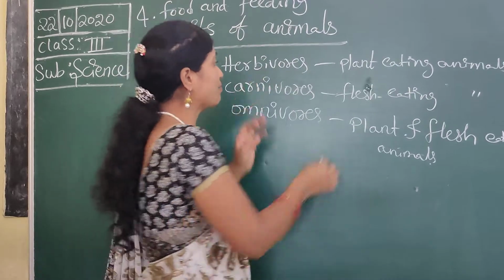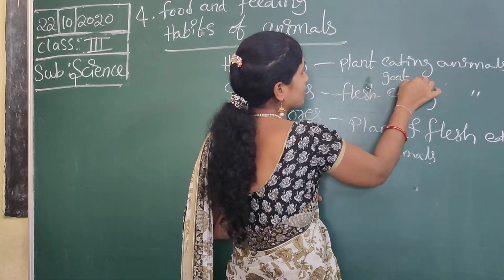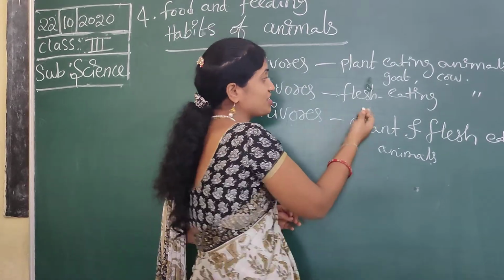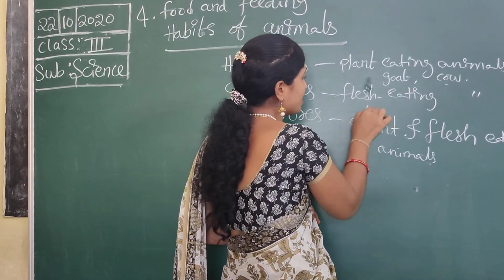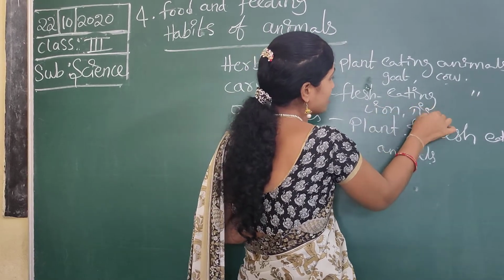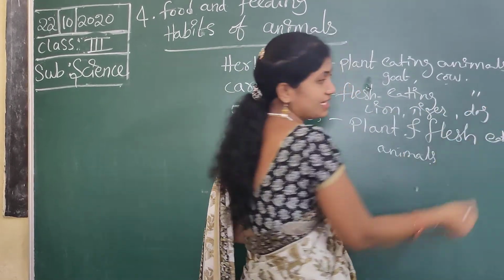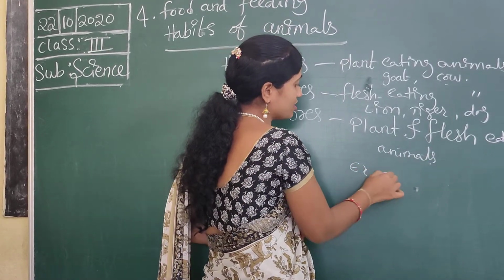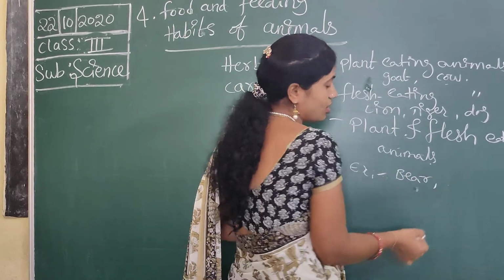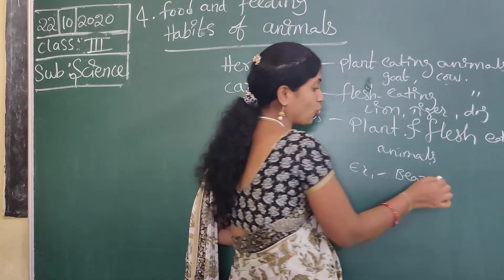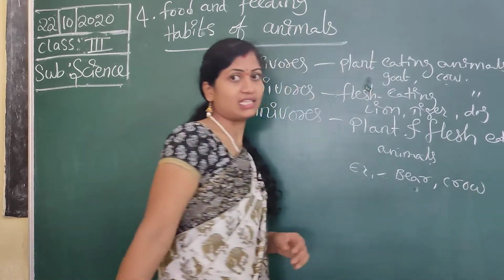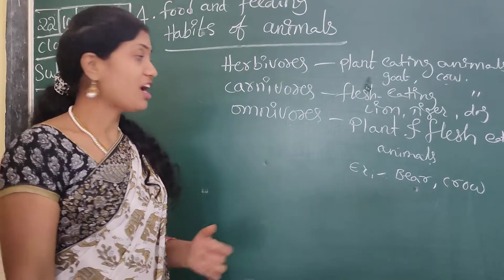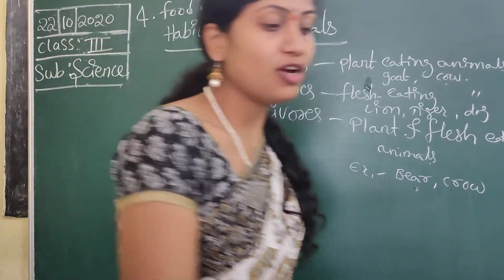Here are examples. Herbivores: goat, cow, buffaloes, like that. Carnivores, flesh eating animals: lion, tiger, dog, etc. Next, plant and flesh eating animals, examples: bear, cockroaches, crow. Yesterday we finished this topic. Today we are discussing a new topic.